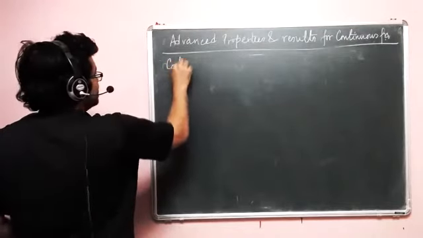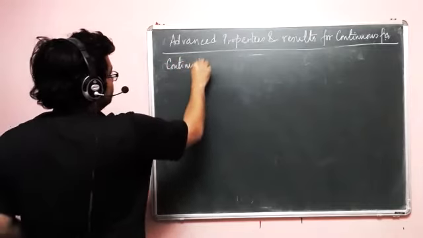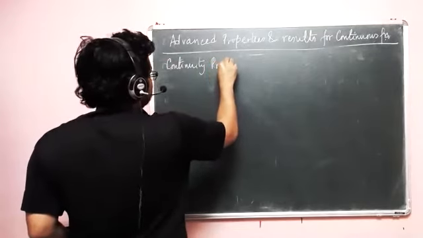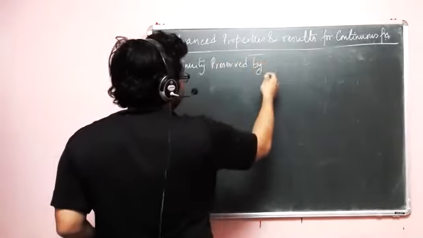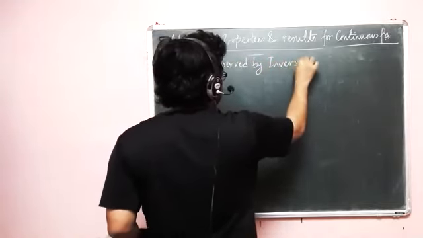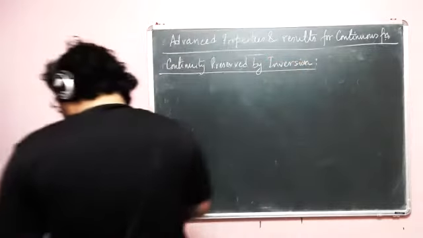So we'll write like this: continuity preserved by inversion. Inversion means basically I am considering the inverse of a function. So continuity preserved by inversion.